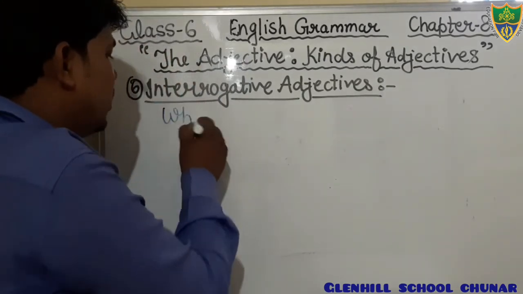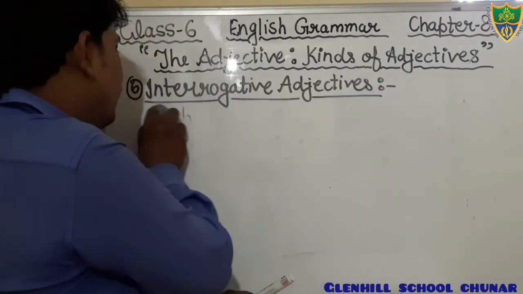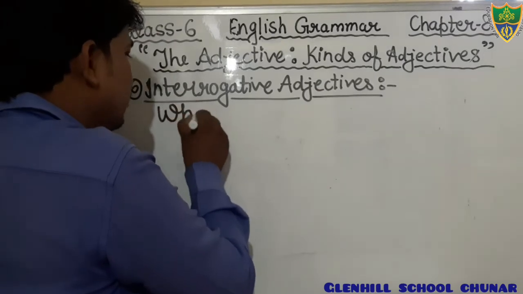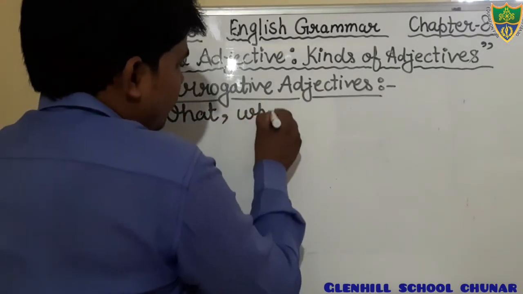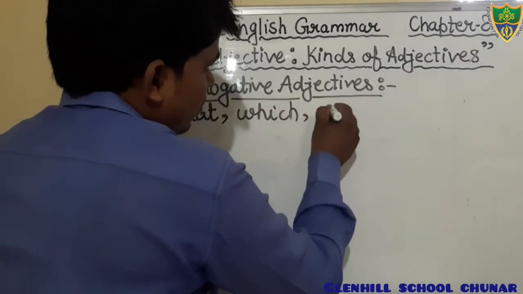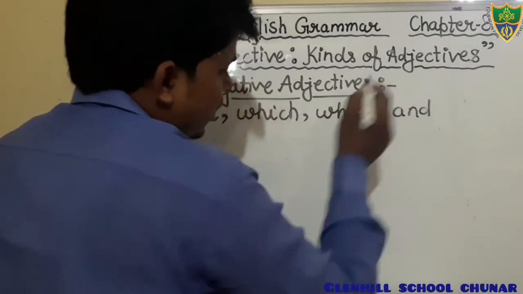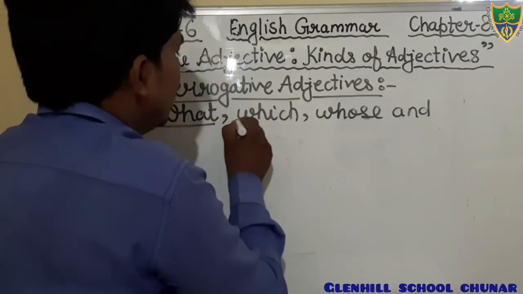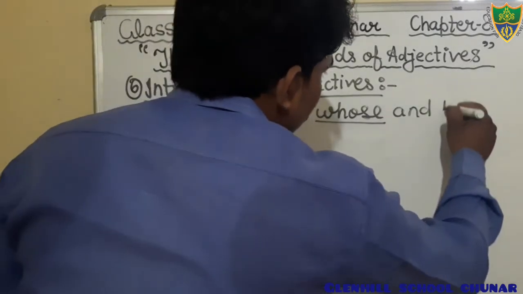What? It is not working. Just write down: what, which, whose, and how much.